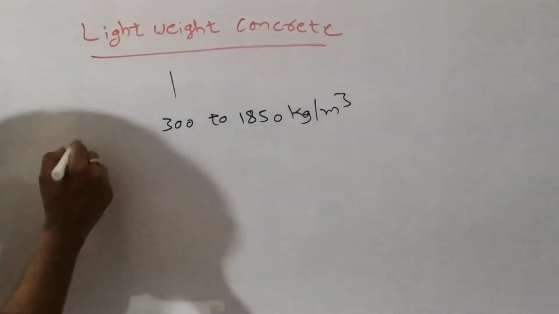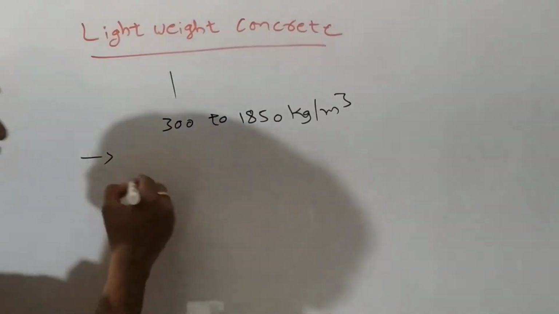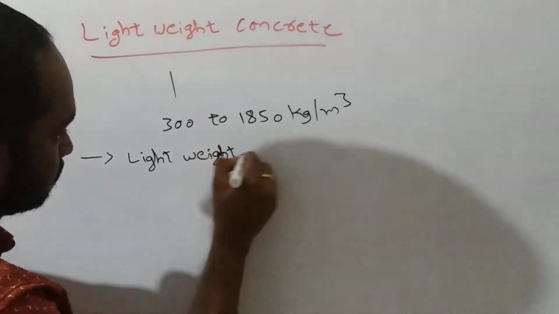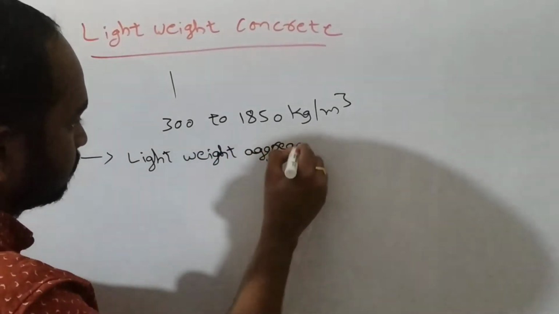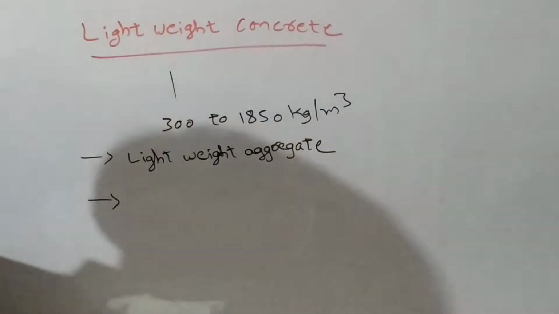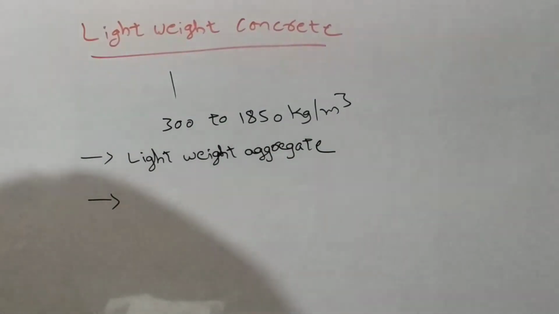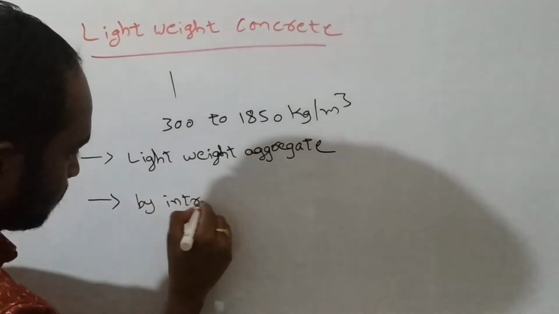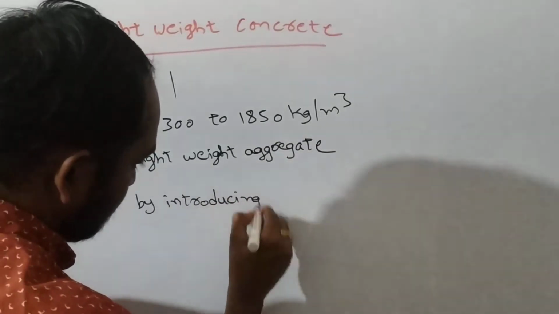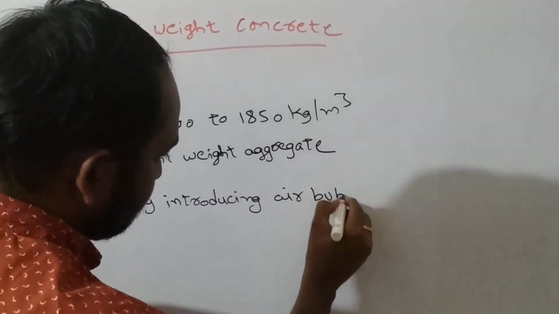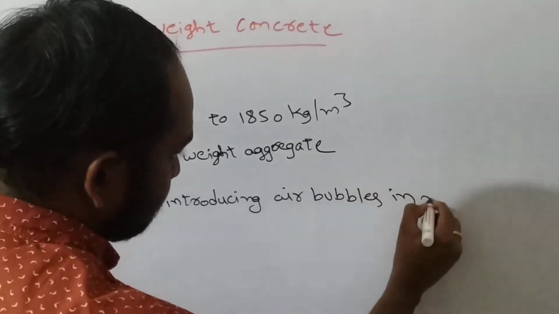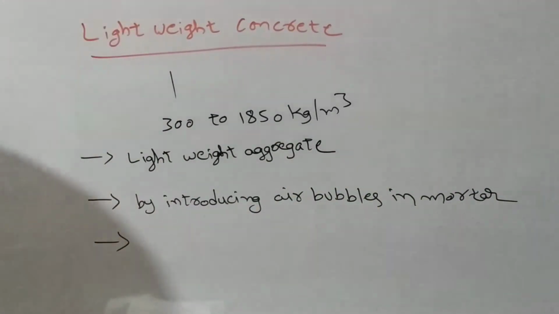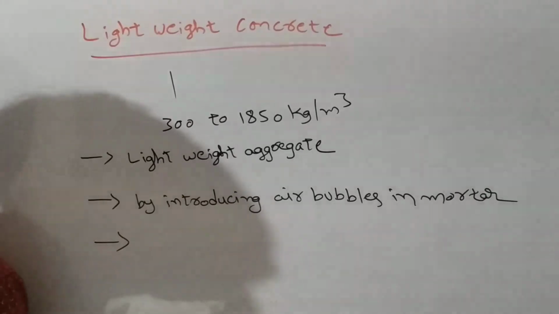First of all, it can be achieved by using lightweight aggregate, and after that by introducing air bubbles in mortar, and also by omitting fines.